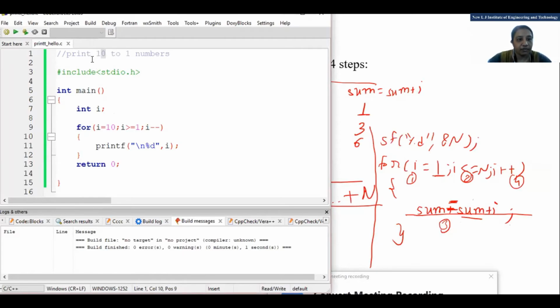Now I'll print 1 to n numbers. Just concentrate. I'll do all the programs in one file because these are simple programs. Now what modification do I require? I need the answer from you only.